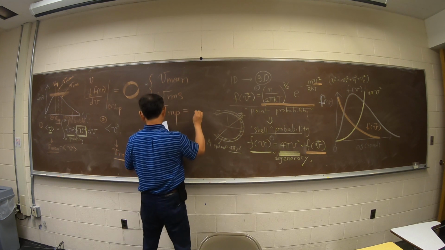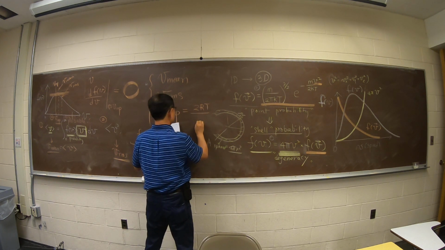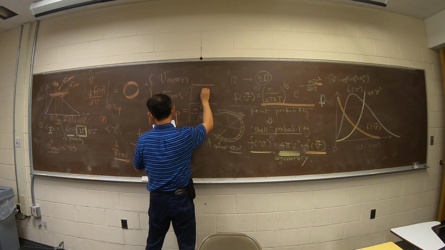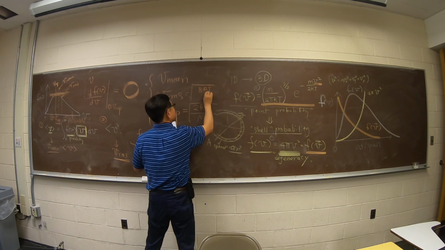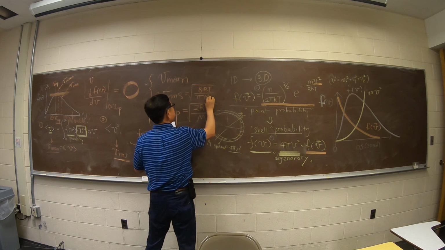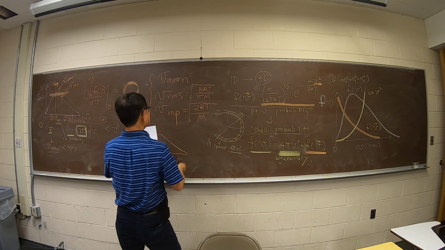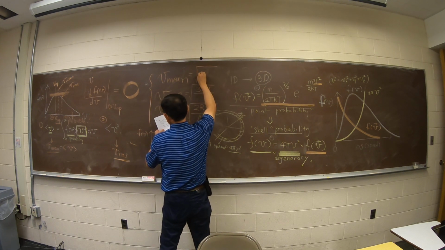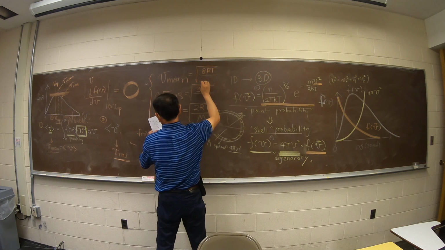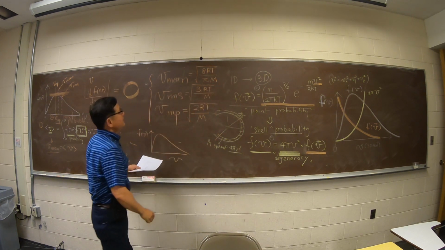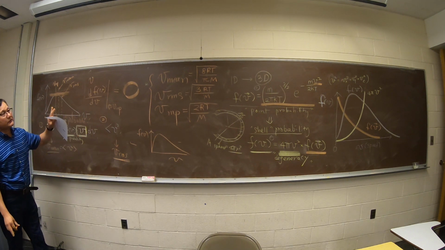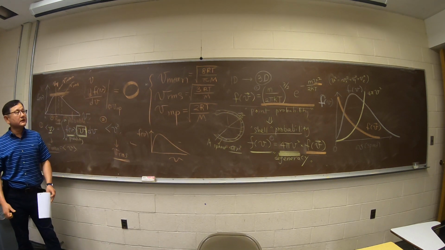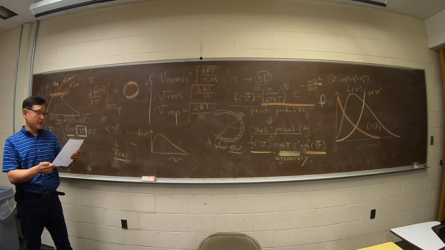And this one is the square root of 2RT over M. The mean value is the square root of 8RT over pi M. At root mean square, it is 3RT over M. Because I have an exact math formula, I can derive these exact values from this equation, and once I have that, I can calculate the real value.